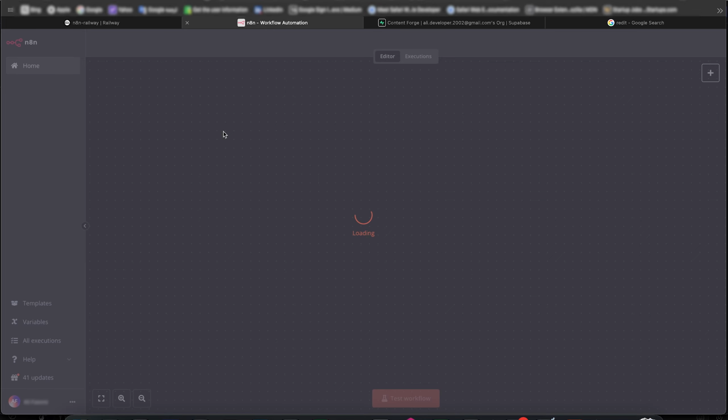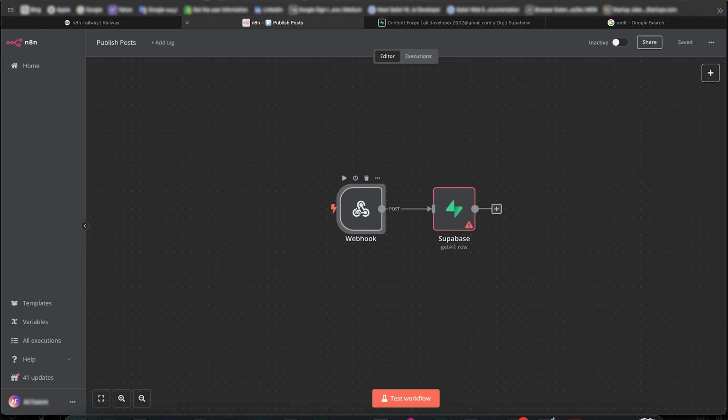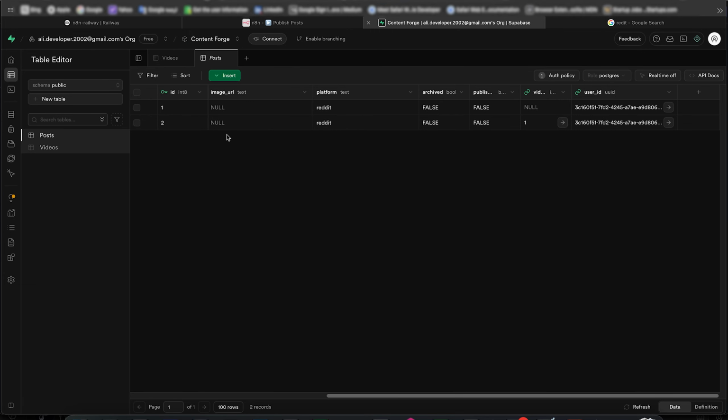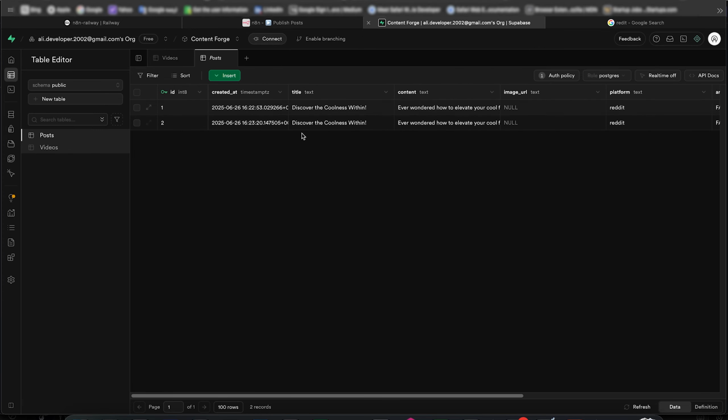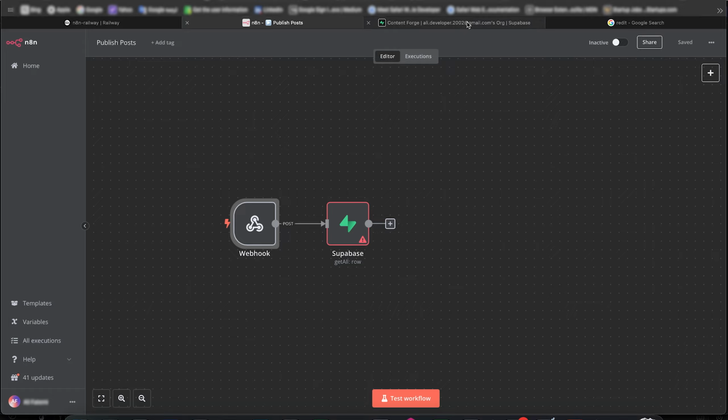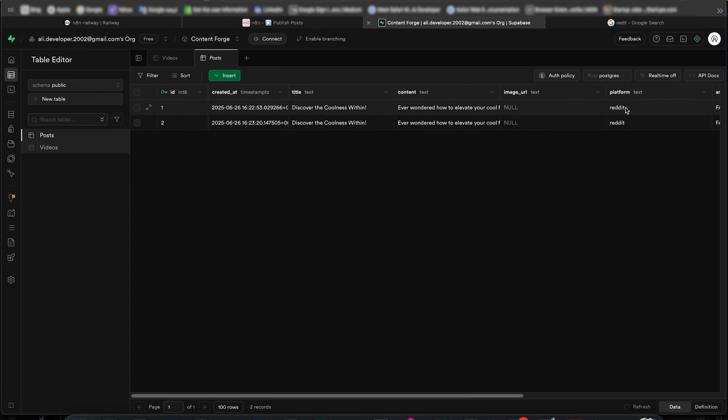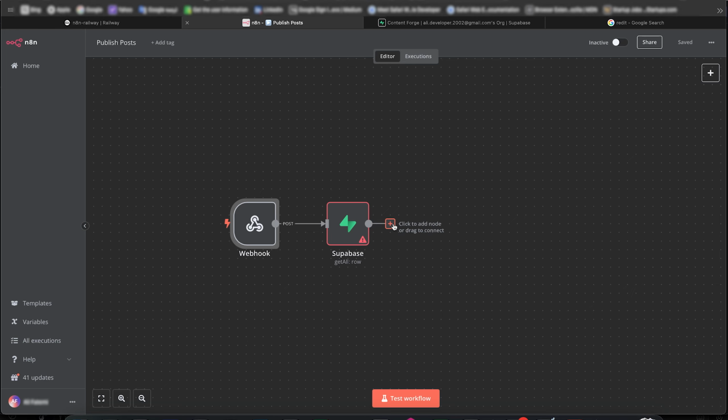How do we publish posts? So we have a webhook. This webhook fetches the video ID. So the user says, I want to publish everything for this video. So we have a video ID coming in from the webhook, and we fetch all the post rows related to that video from Supabase. So in this case, we fetch these two, and based on the platform over here, Reddit, we decide if we need to use the Reddit API or, I don't know, Telegram or Discord or any of these APIs or even web scraping. We'll get there.